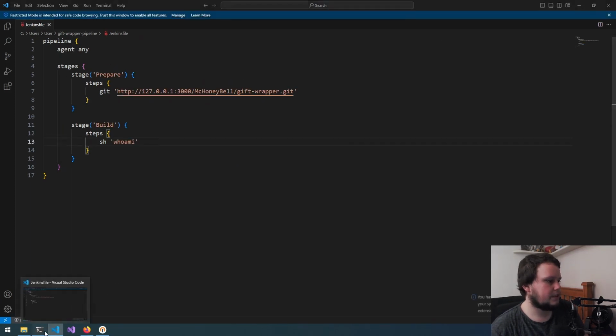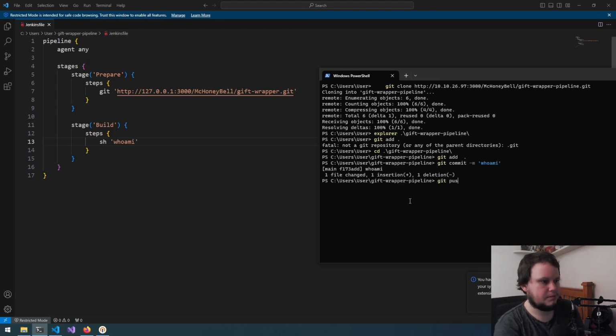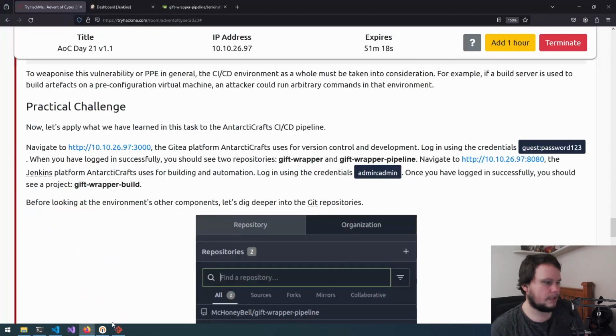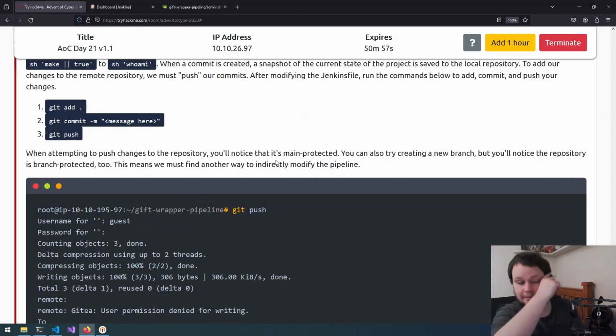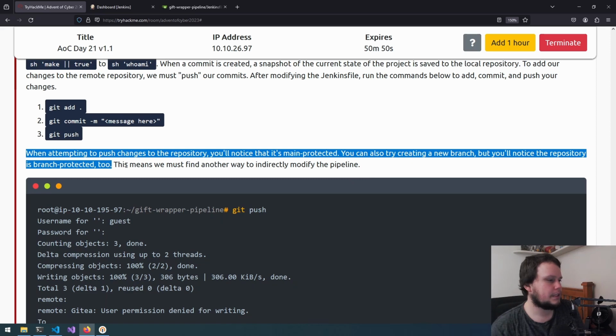Save the change, git add, we need to cd into there, git add, git commit, whoami, and then git push. So now once the credentials for here, which was guest, password 123. Apparently that failed. Okay, so notice that it's main protected. You can also try creating a new branch, but you'll notice the repository is branch protected too. This means we must find another way to modify the pipeline.